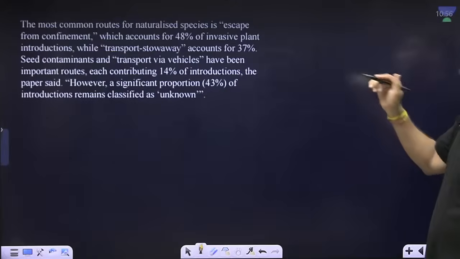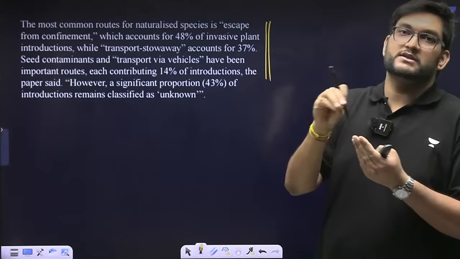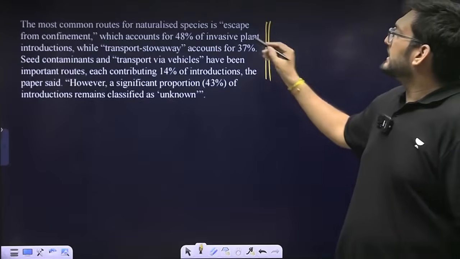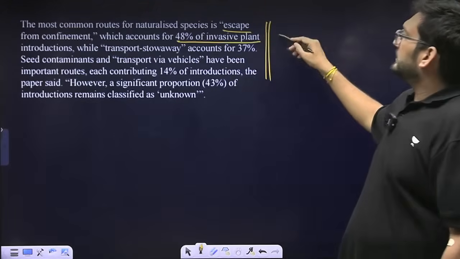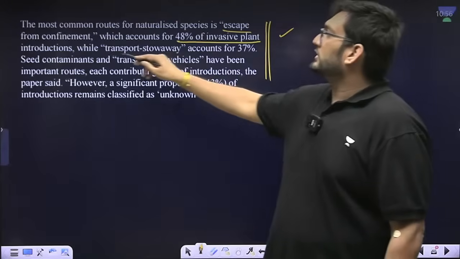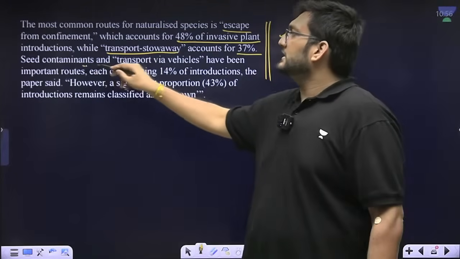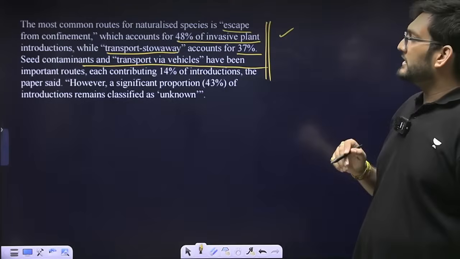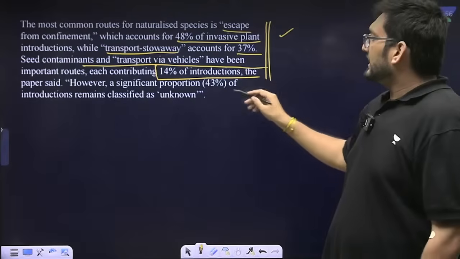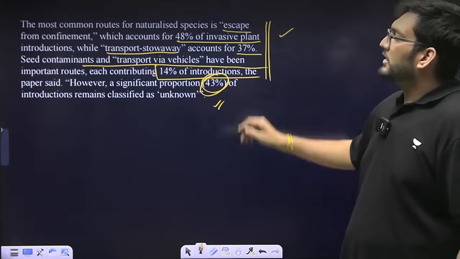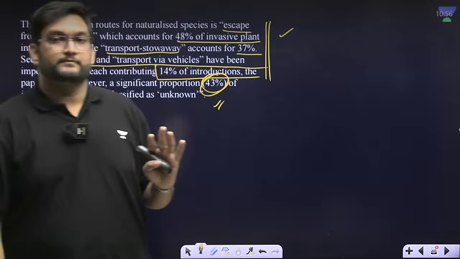The reason they say non-native species will reach there is escape from confinement. 48% of invasive plant introductions are through transport and stowage. Further, 37% is seed contaminants, transport via vehicles, and 14% are through proper introductions. But till today, 43% of all introductions of invasive species is unknown. We don't know how it happened.